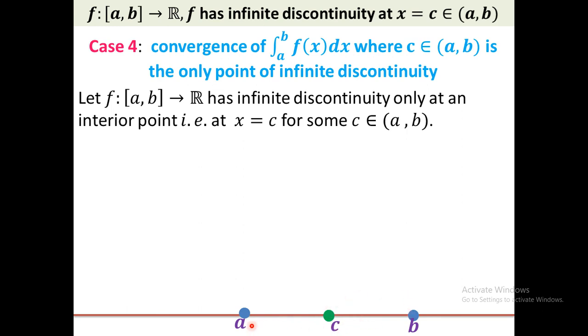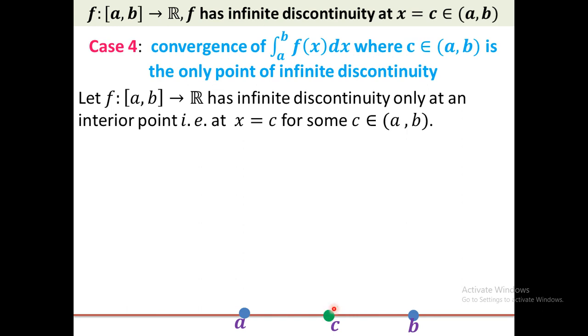Now in part 1, that is in [a, c], c is the only point of infinite discontinuity and it is the right boundary of the domain, which is discussed under case 2. Again, if we consider the closed interval [c, b], then there c is the only point of infinite discontinuity. It is the left boundary of the domain.